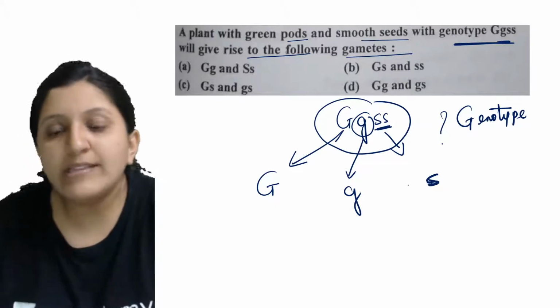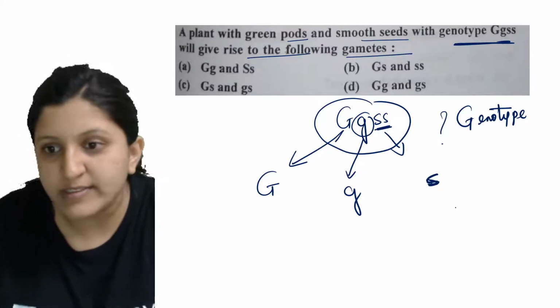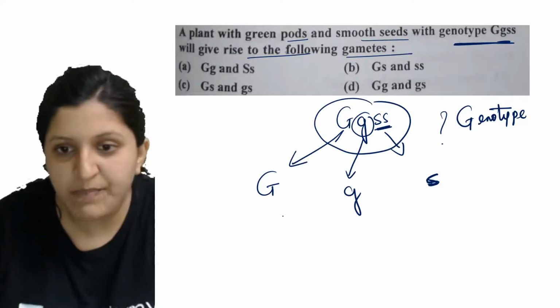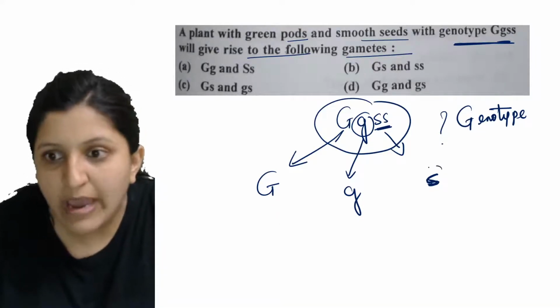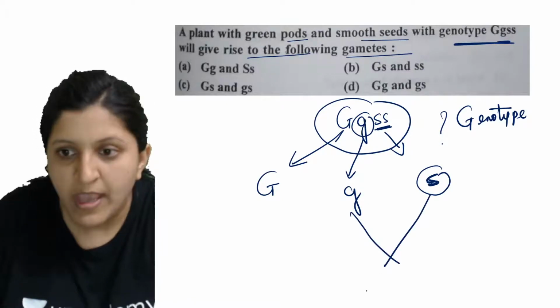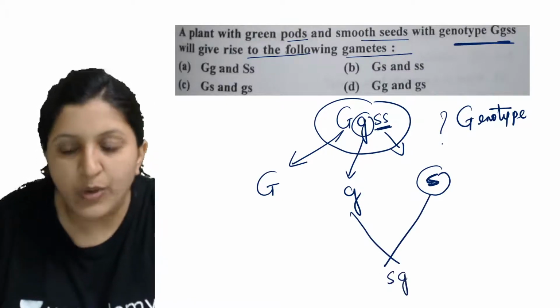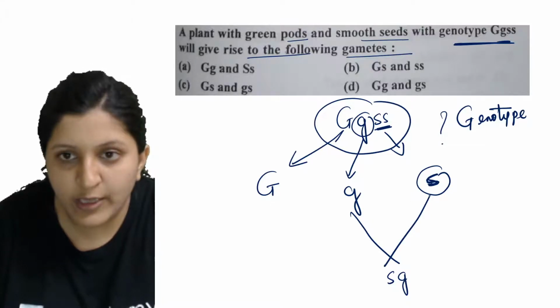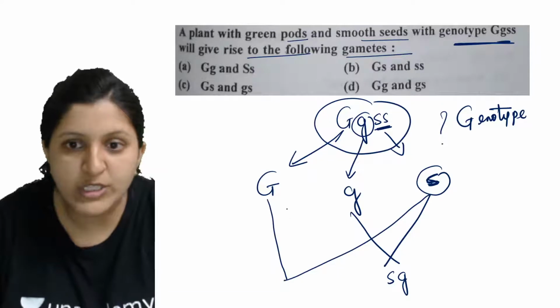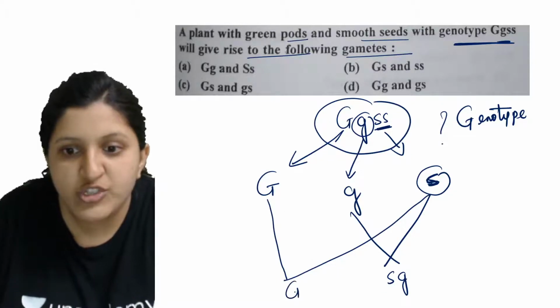So now you can see that option A cannot be the answer, so I'll just explain this. Now we need to make a cross for this. You have taken only s, so now s you are going to make a cross with G, so that is Gs, G is one of it. Now, another, the same s we are taking and making a cross with G, so that means Gs.